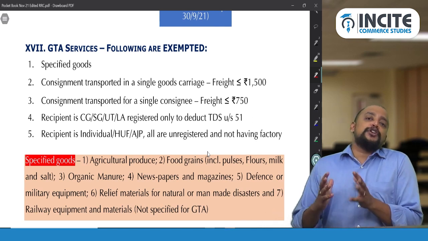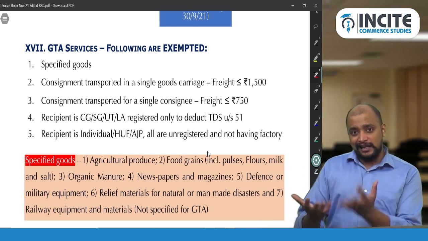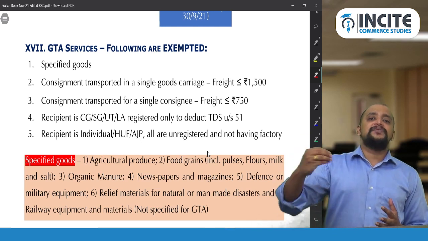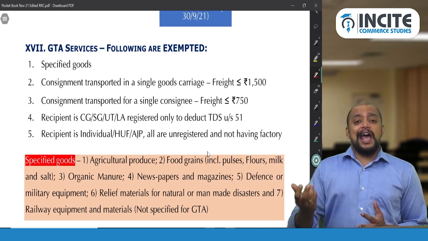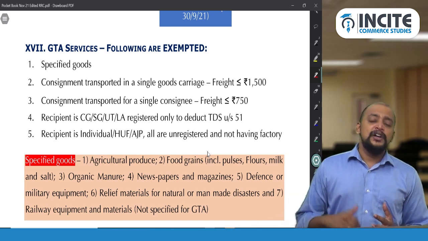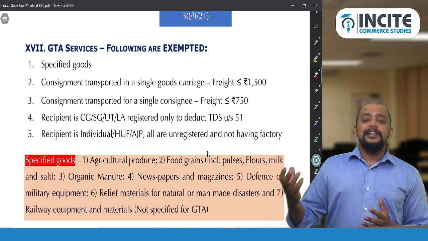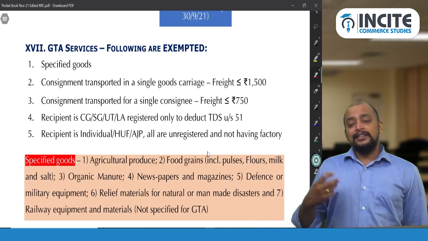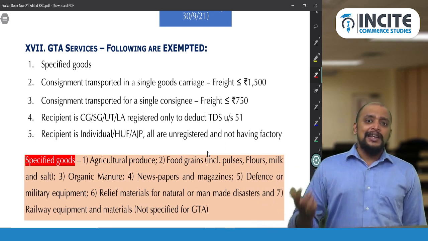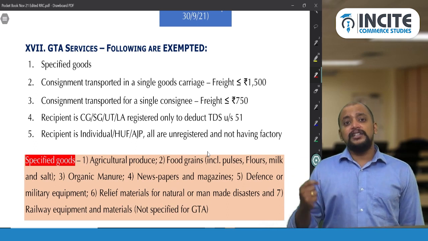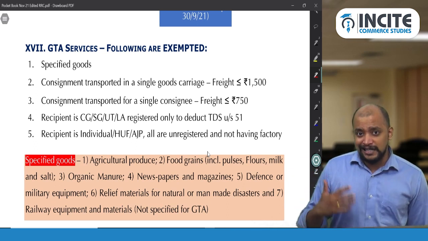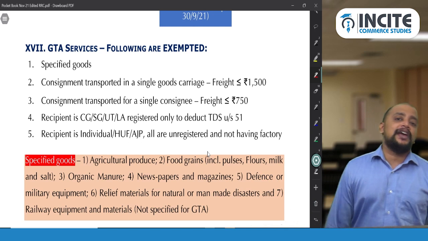So we are transporting goods belonging to a person in a single carriage, and carriage wise we collect the fees. When will we collect the carriage wise rent or freight? Only when goods belonging to the person are transported in a single carriage will carriage wise freight be collected. In that case, if per carriage the freight does not exceed 1500, it is exempted. If the freight exceeds 1500, it will be taxable.